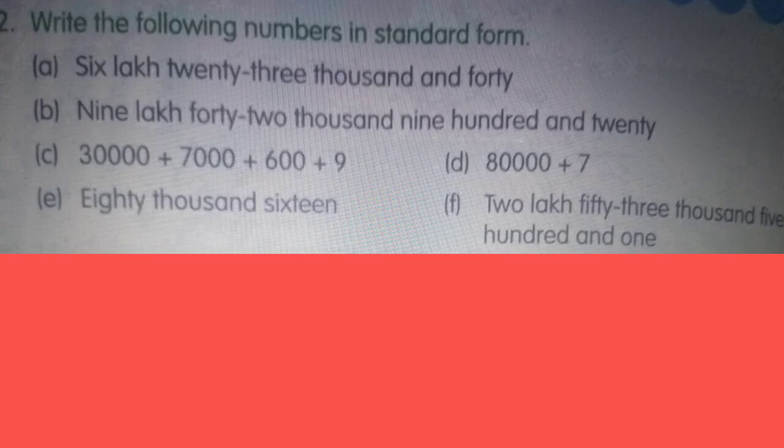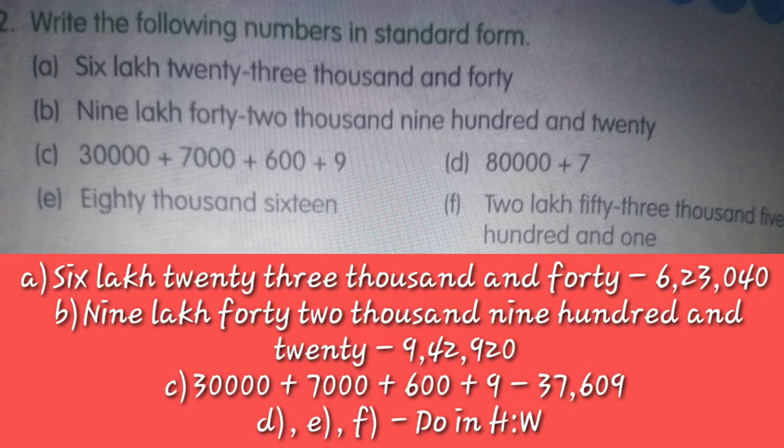It is the opposite of expanded form. So the first part is 6,23,040. You have to write it in numbers. 6 lakh can be written as 6, 23,000 can be written as 23, and 40. Since the hundreds place is missing here, we write 0 in the place of hundreds and then write 40. So it is written as 623,040. The second part is 9,42,920. So 9, 42, 920 will be its answer, because 9 lakh can be written as 9, 42,000 can be written as 42, and 920 can be written as 920.